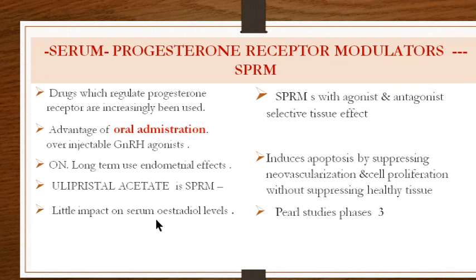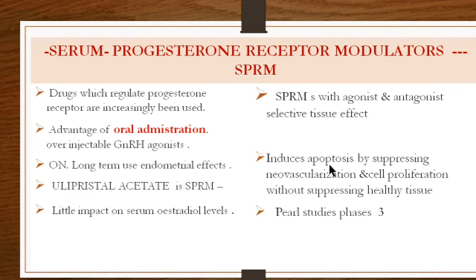on the estrogen levels, that is serum estradiol levels, as it is acting only and only on the progesterone receptors and is not affecting the estrogen receptors, whereas we saw that the GnRH were affecting both. The SPRMs, that is the selective progesterone receptor modulators with agonist and antagonist properties, have a selective tissue effect. That is, wherever the progesterone receptors are present, it would act selectively on those tissues only, on progesterone receptors only. And what do they do?